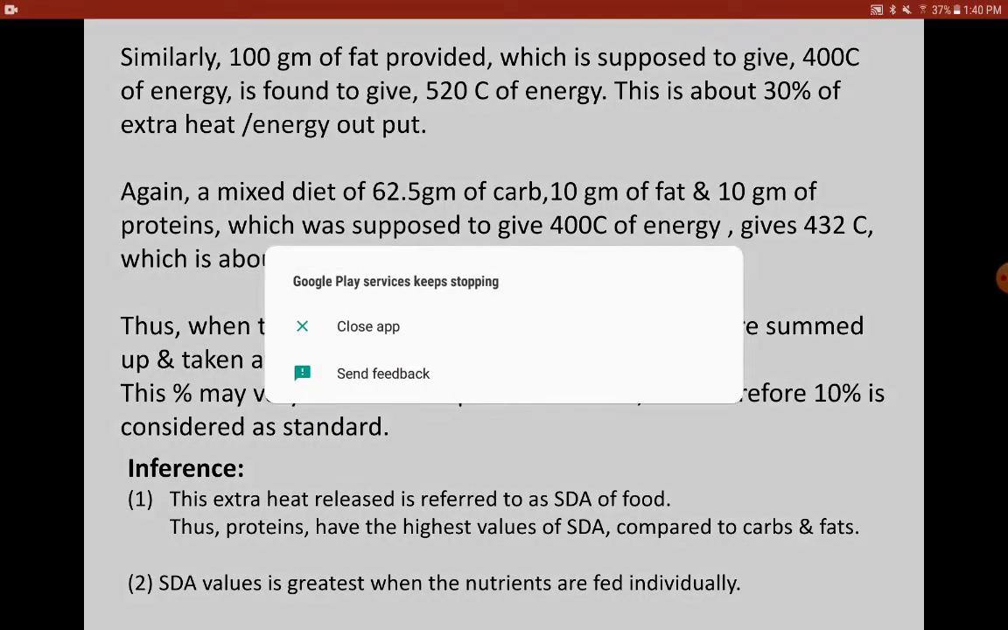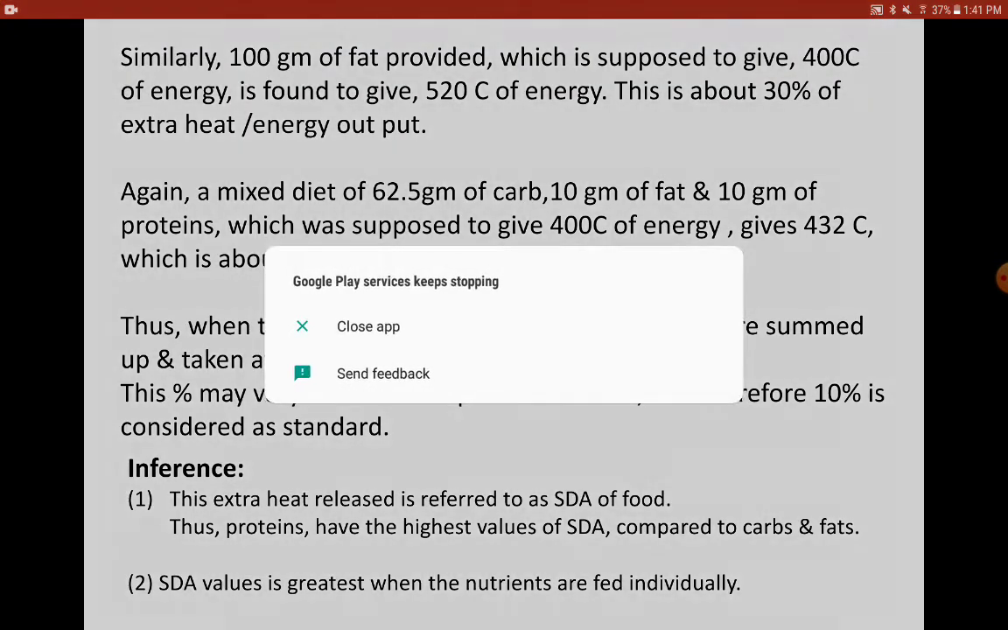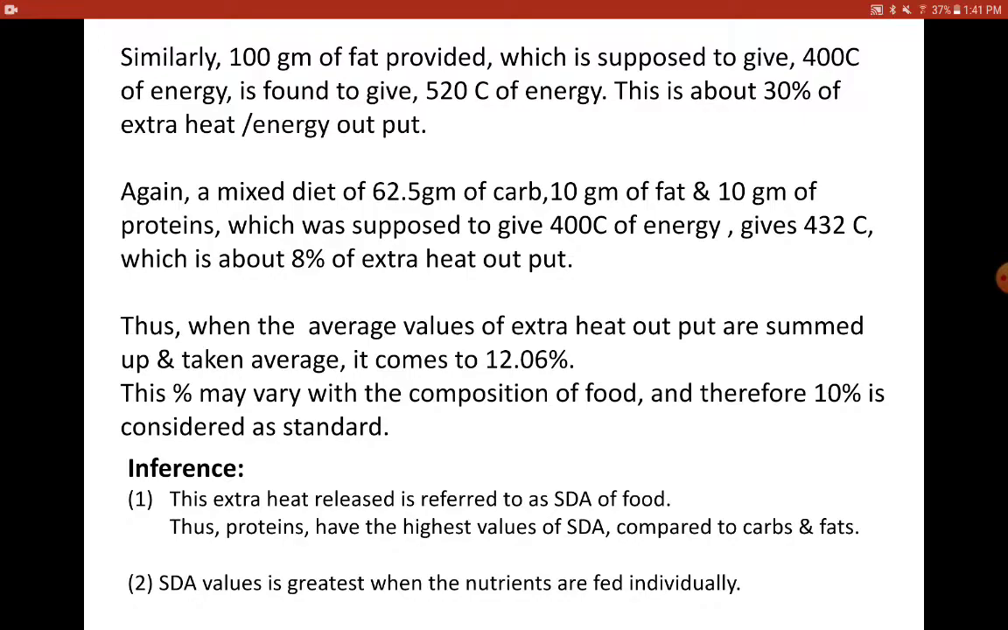You get on an average, when you take the mean, that is you add up these percentages and divide by 4, you get 12.06%. This percentage may vary depending upon the composition of food. So you may have spicy food, or based on the metabolic patterns, there may be a slight variation in this figure. So it is taken as 10% as a standard value for SDA.